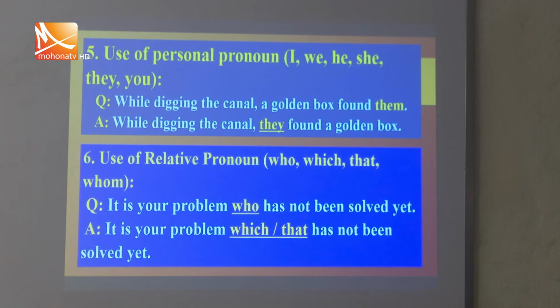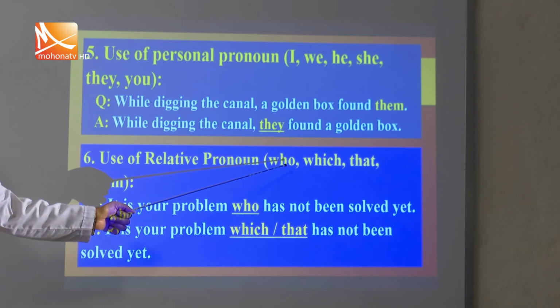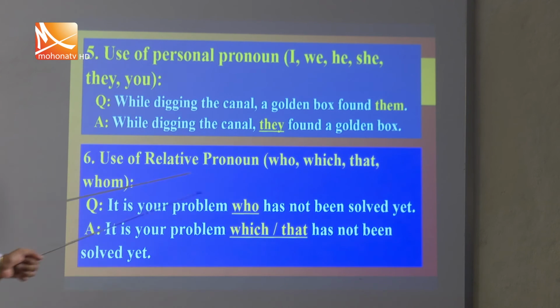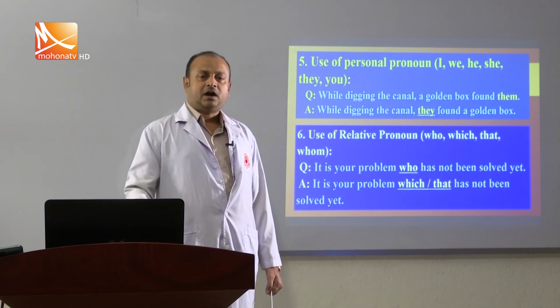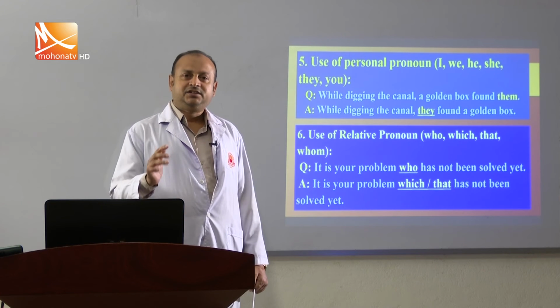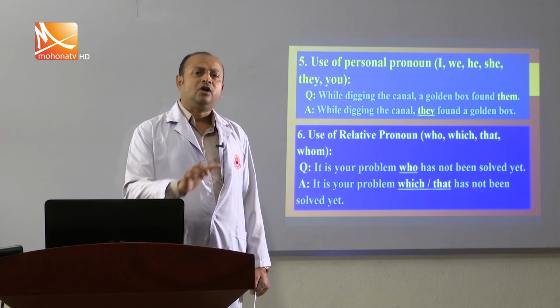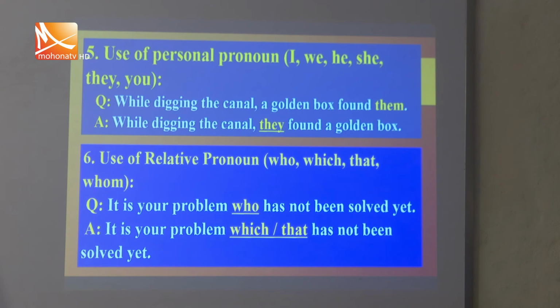Let us see another item, use of relative pronoun, my students. So, what are the relative pronouns? Relative pronouns mean who, which, that and whom. They are usually used as relative pronouns in a sentence. They usually are used to indicate another noun or pronoun in a sentence.